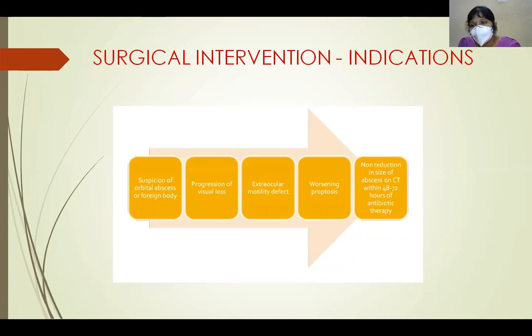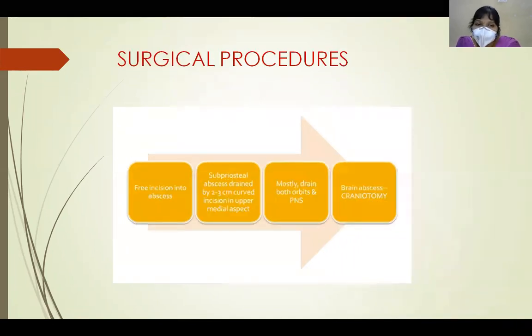So how do we proceed surgically? When there is an abscess, we can drain directly at the site of the highest pus point. A free incision into the abscess can also be done. In case of subperiosteal abscess, we can give a curved incision along the upper medial aspect of the orbit.